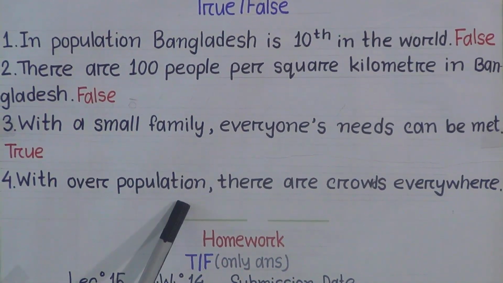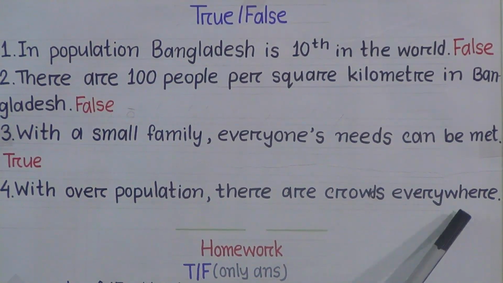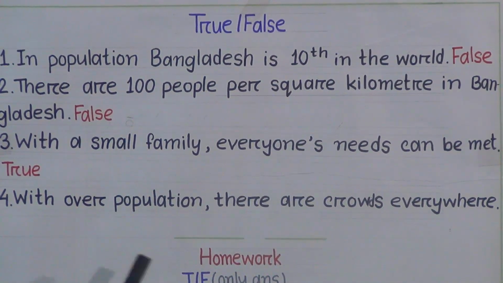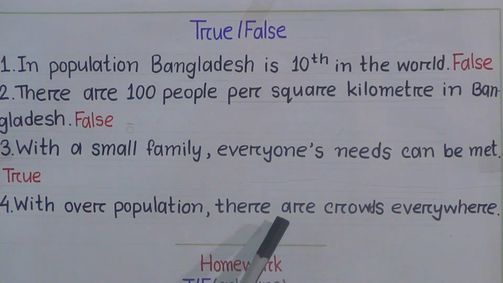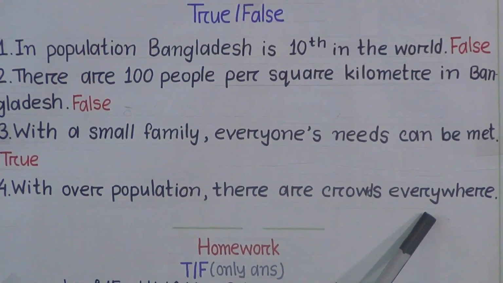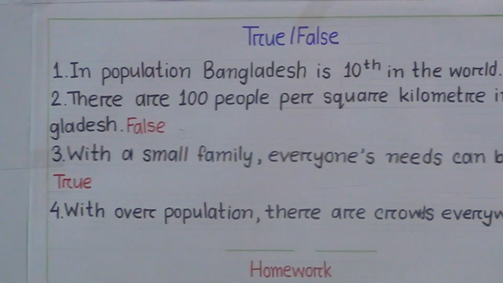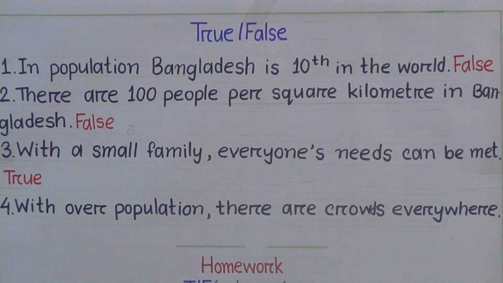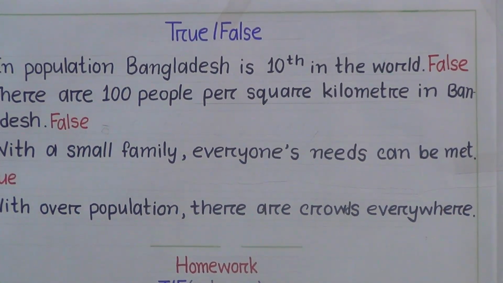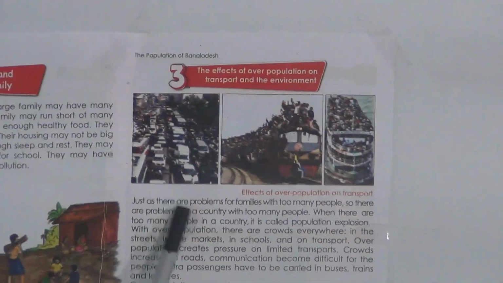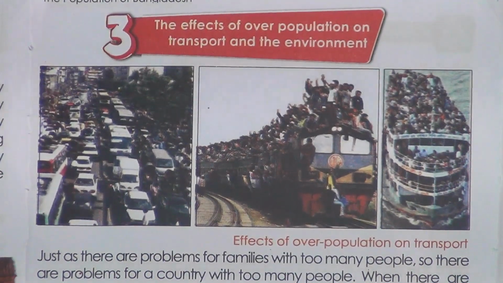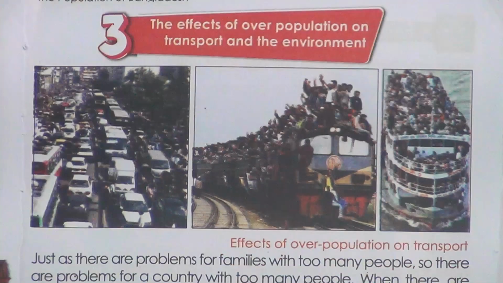Now come to number 4. With overpopulation, there are crowds everywhere. Students, is it true or false? Okay, this is also true statement because we can see here through this picture.